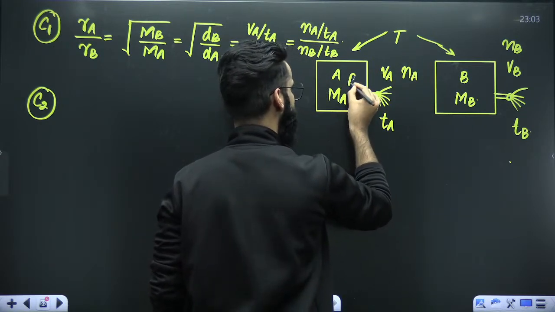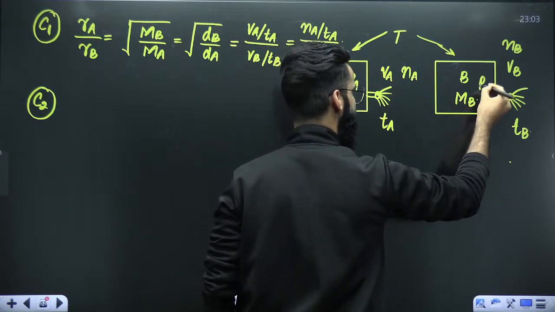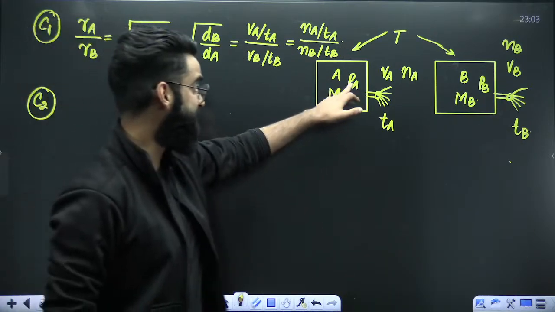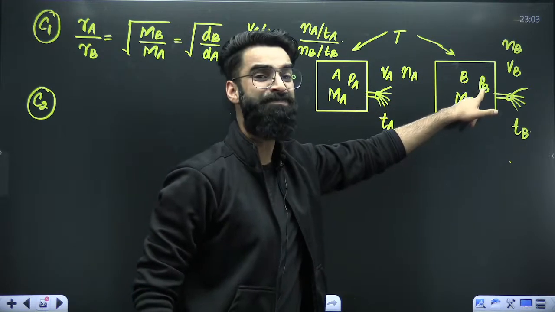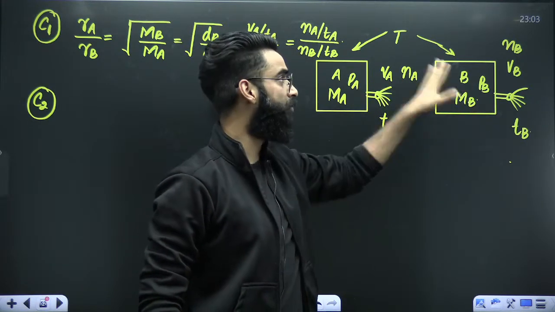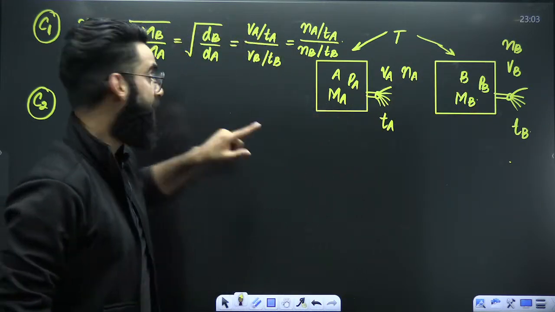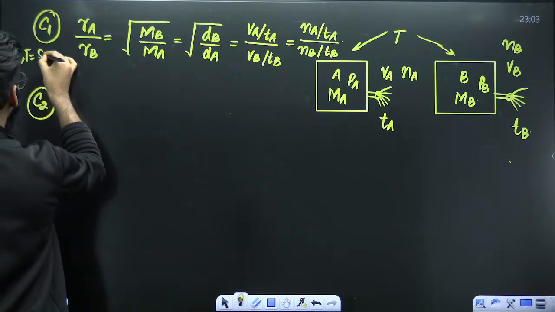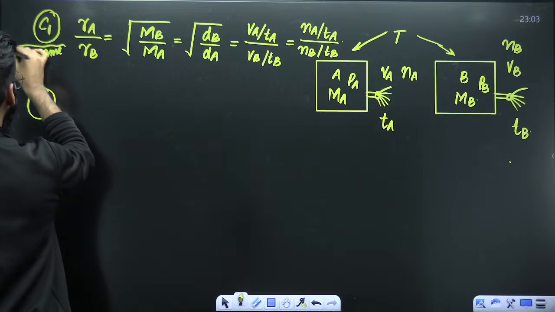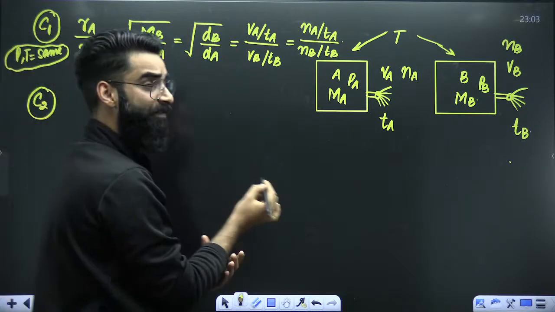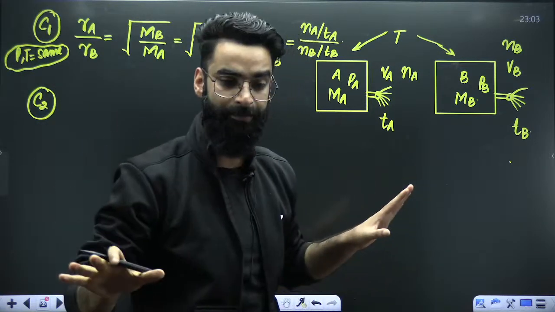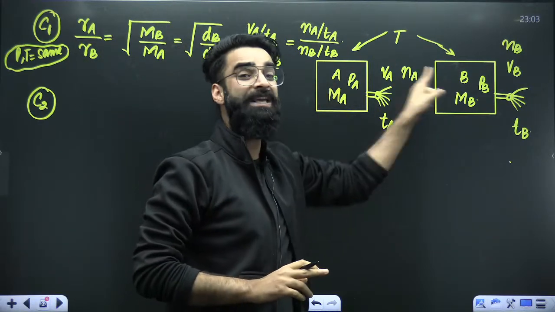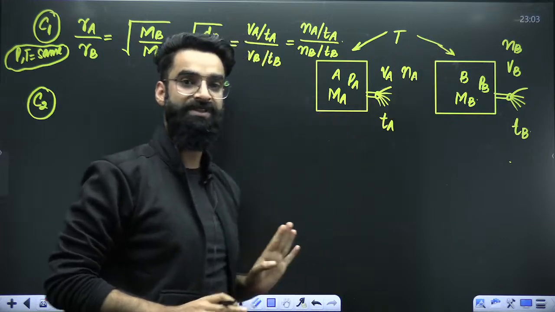Let me assume that pressure of gas A is PA, pressure of gas B is PB. This is something which I'm assuming. Pressure of gas A is PA, pressure of gas B is PB, and temperature of both the gases is same. The first case, case 1, was valid when pressure and temperature of both the gases was same. But the second case which I'm going to show you, I'm keeping the pressure of both the gases different, but I'm keeping the temperature same.